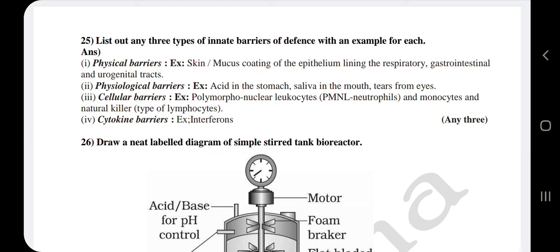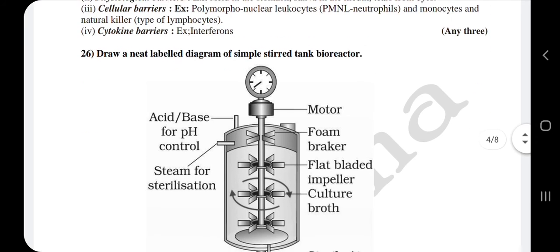Example, acid in the stomach, saliva in the mouth and even the tears from the eyes. Third, cellular barriers. Example, polymorphonuclear leukocytes, monocytes and natural killer cells. Fourth one, cytokine barriers. Example, interferon. So 4 barriers are there, and for all these barriers we have listed the examples. Among these 4 you can write any 3 barriers with an example for each.